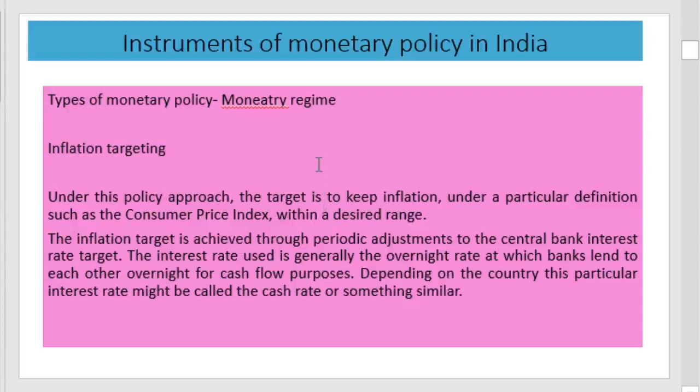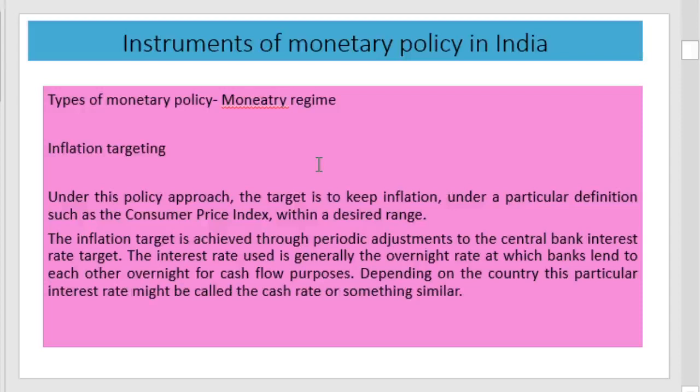Now we are using inflation targeting as an approach to monetary policy, and under this approach the target is to keep inflation, under a particular definition such as the consumer price index, within a desired range. The inflation target is achieved through periodic adjustment to the central bank's interest rate target. Here also the target variable is the interest rate, generally the overnight rate at which banks lend to each other overnight for cash flow purposes.